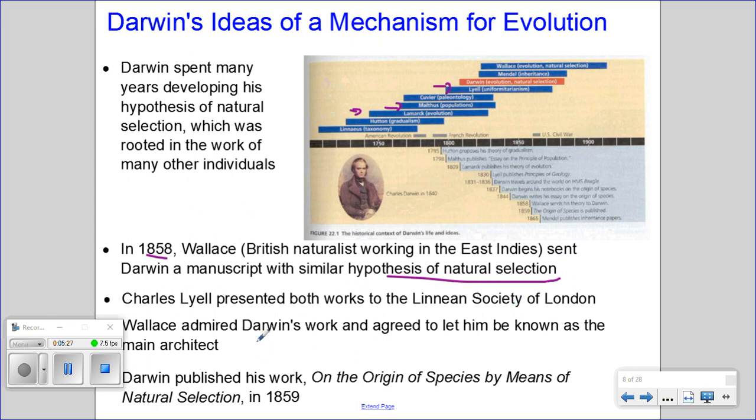Wallace admired Darwin's work and the careful crafting that he spent on this, and agreed to let him be known as the main architect of natural selection. Darwin published his work on the origin of species by means of natural selection in 1859.